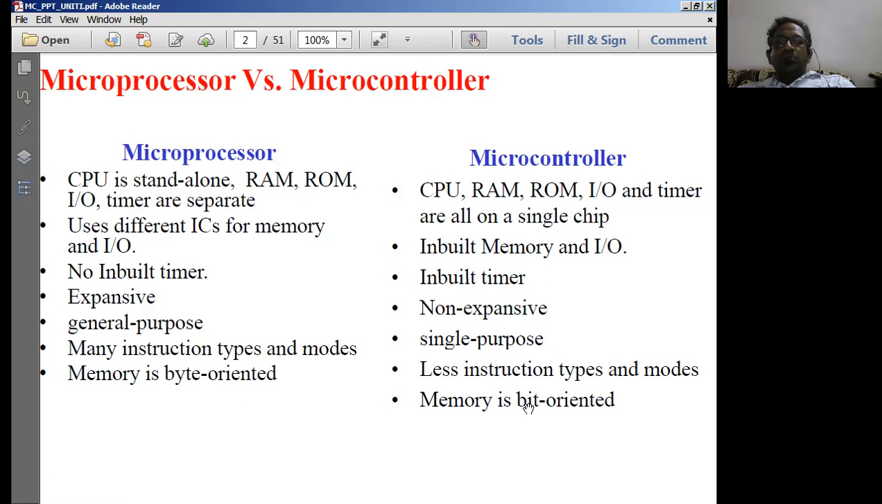Coming to the microcontroller, it is normally going to have fewer instruction types and modes. See, this is the difference here. Due to this reason, the microcontroller is going to be much faster than the microprocessing unit in terms of execution of instructions. Since it contains very few instruction types and modes, it executes instructions faster than the microprocessors.